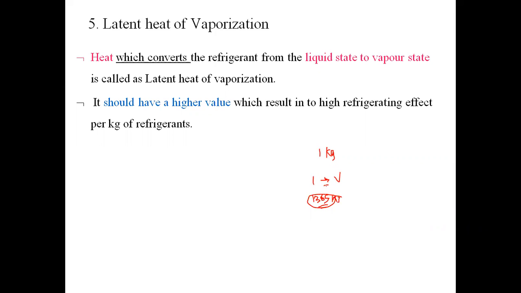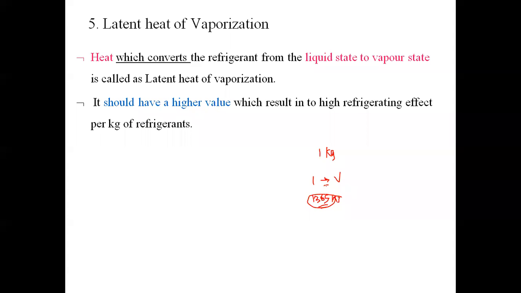Our main target in the evaporator is to convert the liquid refrigerant into vapor refrigerant, and while doing so, the refrigerant should absorb the maximum amount of heat. That is our target.